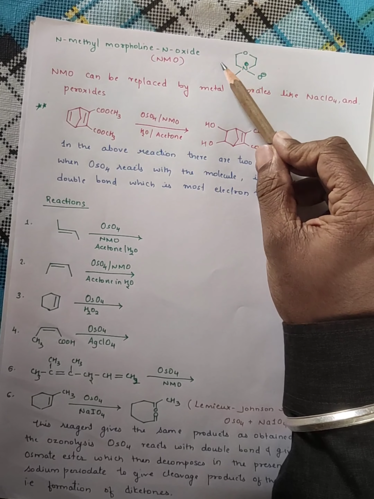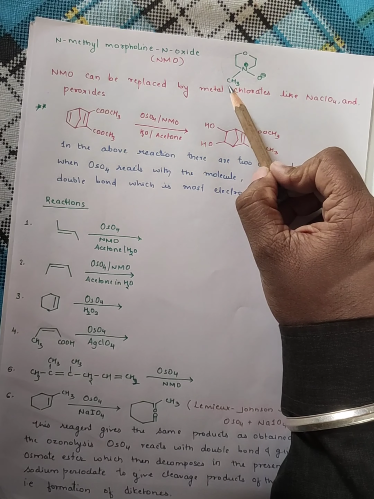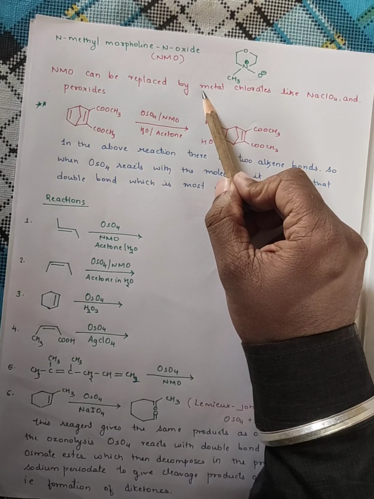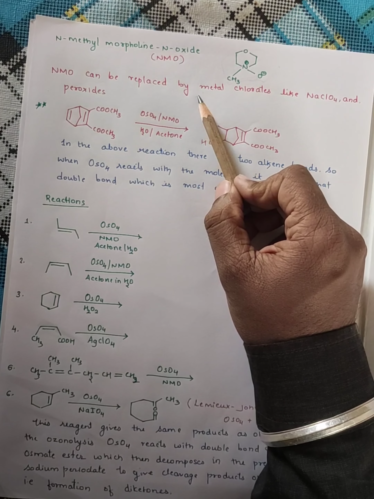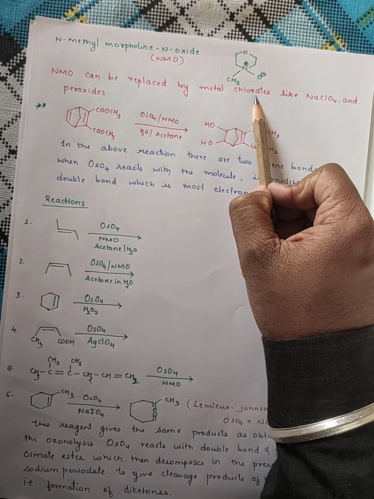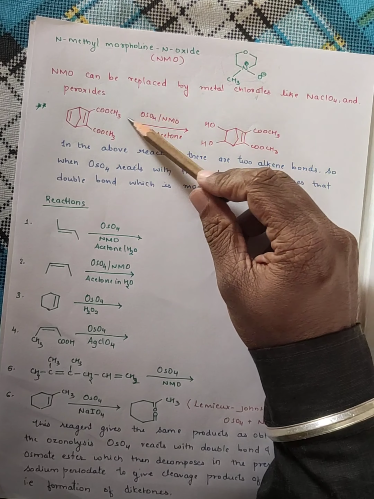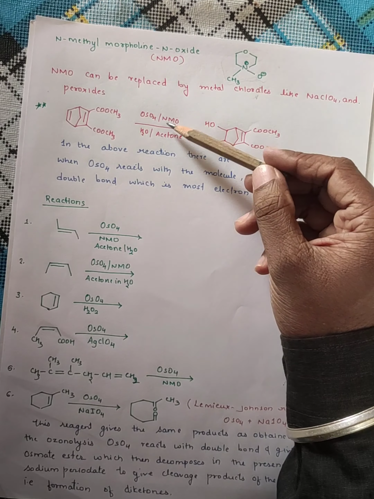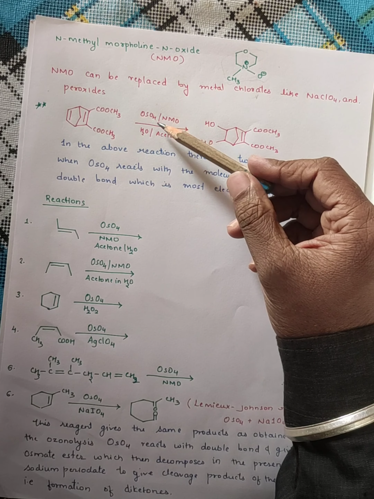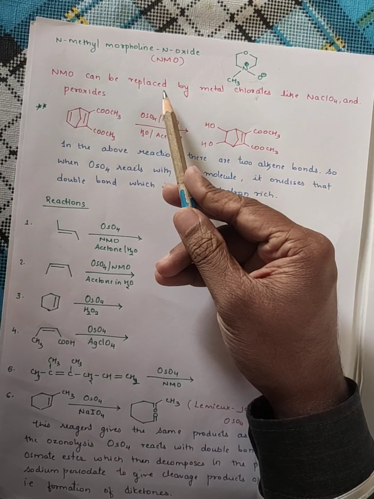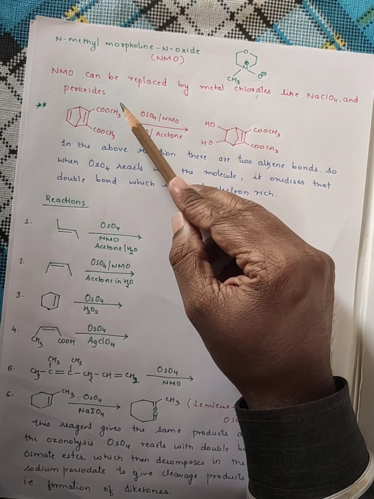But instead of this NMO, it is not necessary that you should always use NMO. Some reactions are carried out by replacing NMO with metal chlorates like sodium chlorate, magnesium chlorate, etc., and peroxides, hydrogen peroxide you can use, etc. So NMO can be replaced by metal chlorates and peroxides.